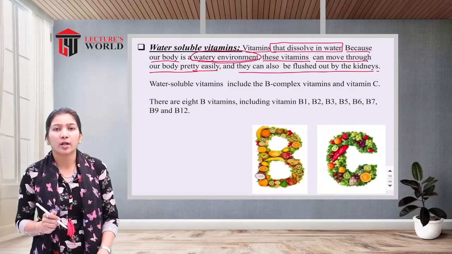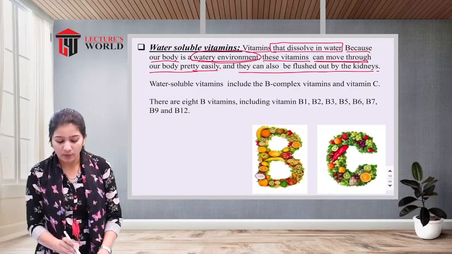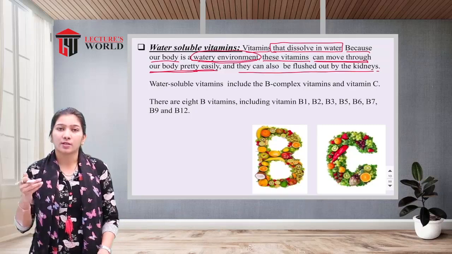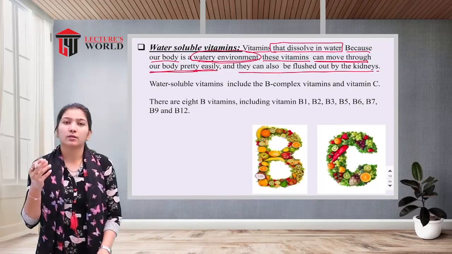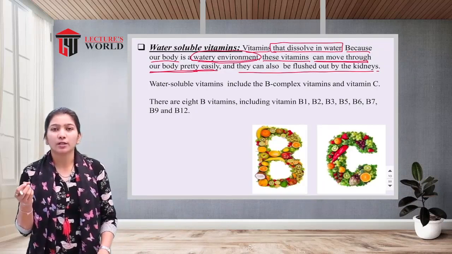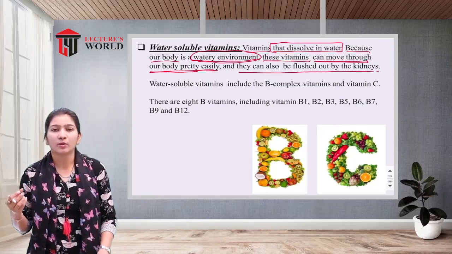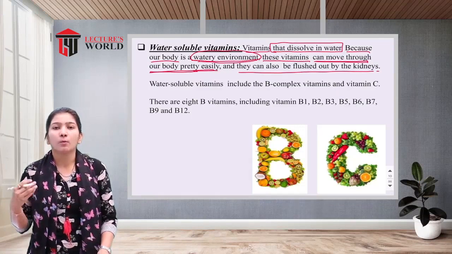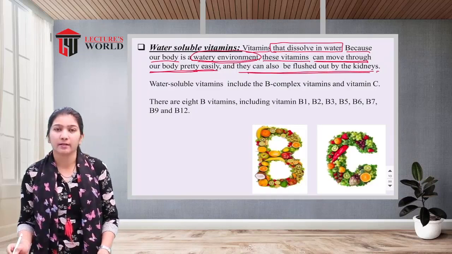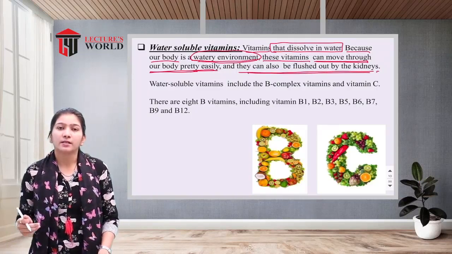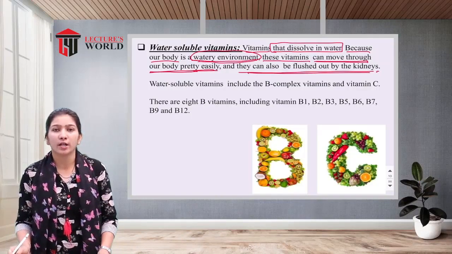There are various kinds of body fluids, and these water soluble vitamins move with the body fluid, because in the circulatory system the body fluids move all day. So along with the fluid of our body, these water soluble vitamins also move easily, and moreover they can be flushed out by the kidneys. As we have discussed, the excess of water soluble vitamins is excreted via urination by the kidneys.